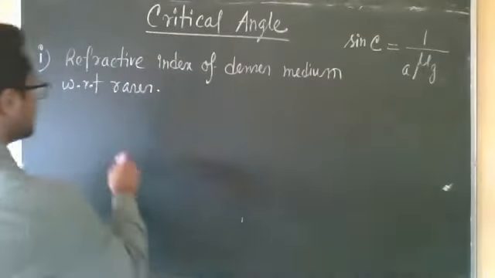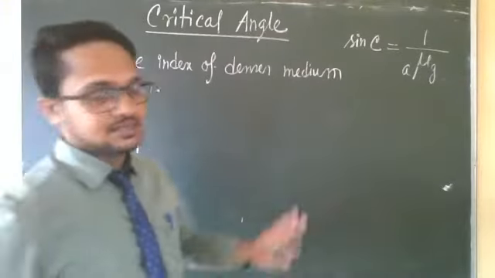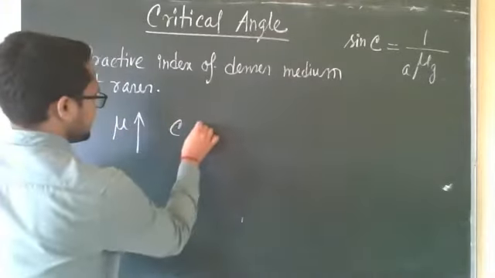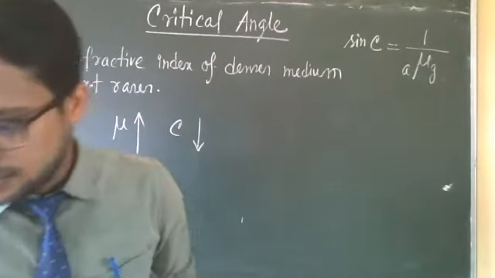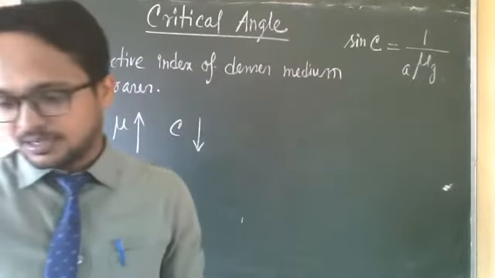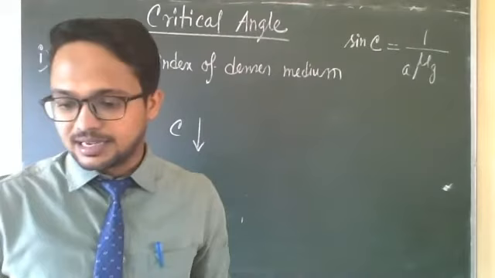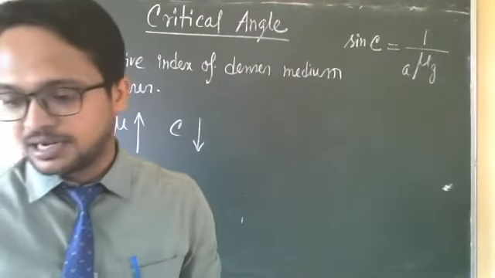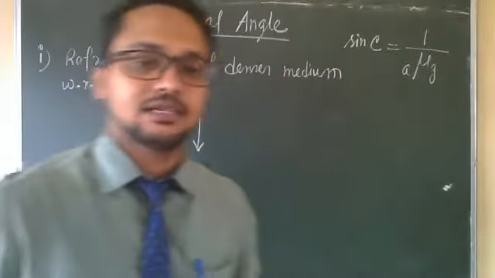So if mu increases, then the critical angle will decrease. If mu increases, critical angle will decrease. Okay, this point is written just after that headline: factors affecting the critical angle. Just after that, the critical angle for a given pair of media depends on their refractive index.